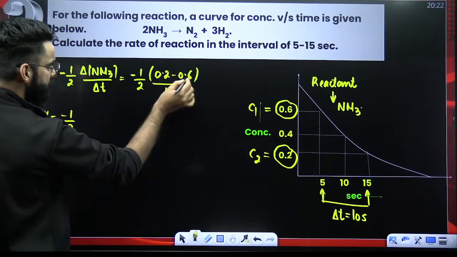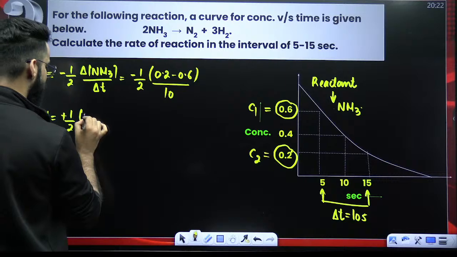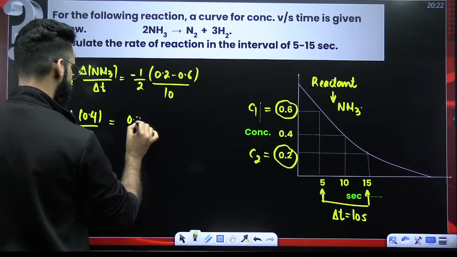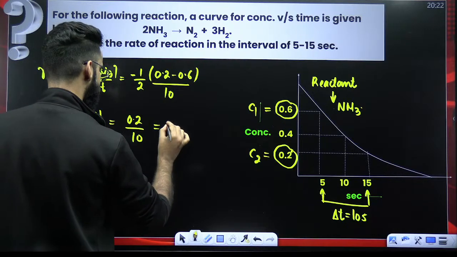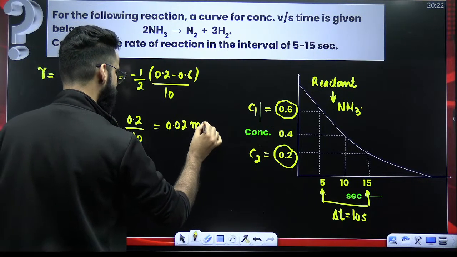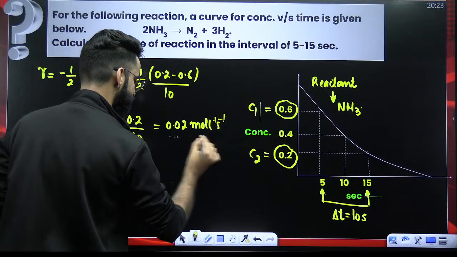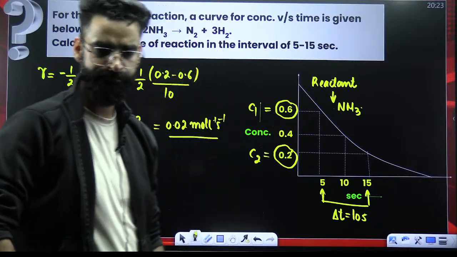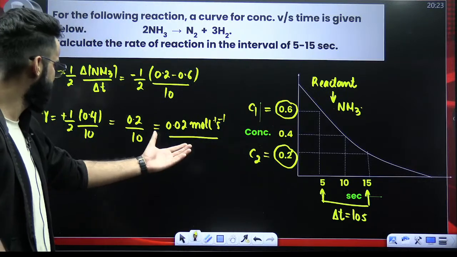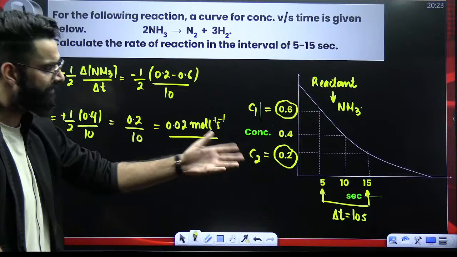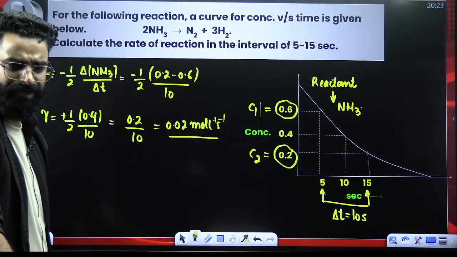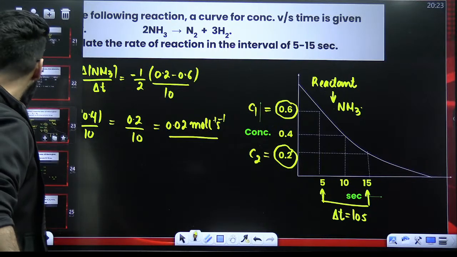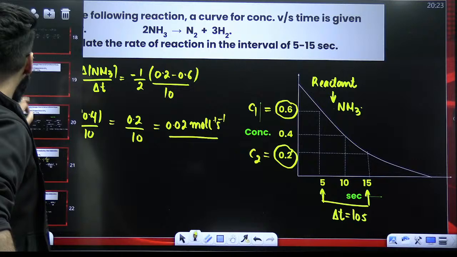Minus 1 by 2. This will come out to be minus 0.4, which comes out to be plus 0.4 divided by 10. So the value is 0.2 divided by 10, right? 0.02 moles liter inverse second inverse. This is your rate of the reaction. Am I clear with this? This is something which you are supposed to calculate: rate of the reaction in the interval 5 to 15 seconds. And we did it, right? It's done and dusted.